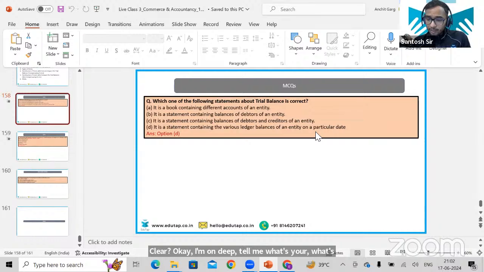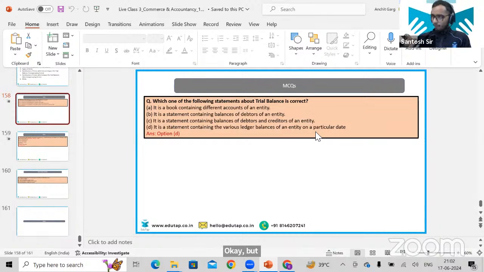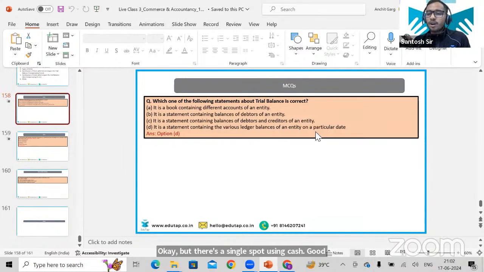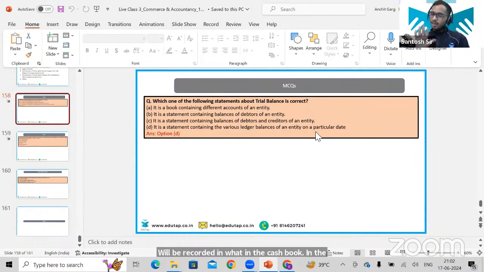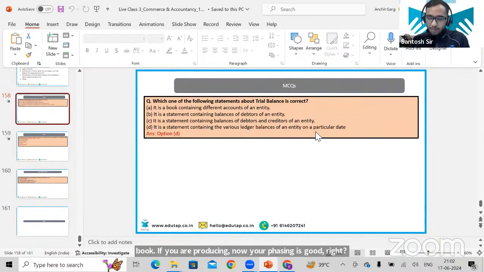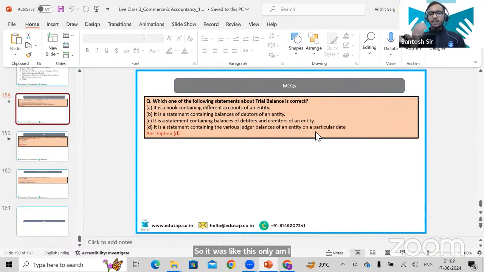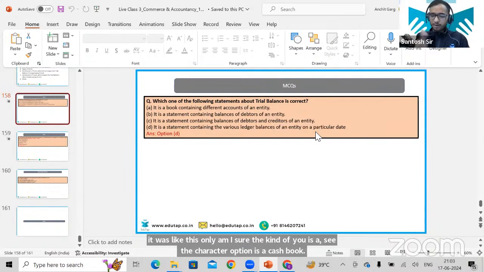Pratik is asking about goods purchased in cash. Goods purchased in cash will be recorded in what? In the cash book. Now your phrasing is good, right? Goods purchased on cash will be recorded in the cash book. You have given the options cash book, purchase ledger, purchase. So it was like this only. The correct option is A, cash book. It will be entered in the cash book. Correct, Pratik. Very good. Okay, clear?